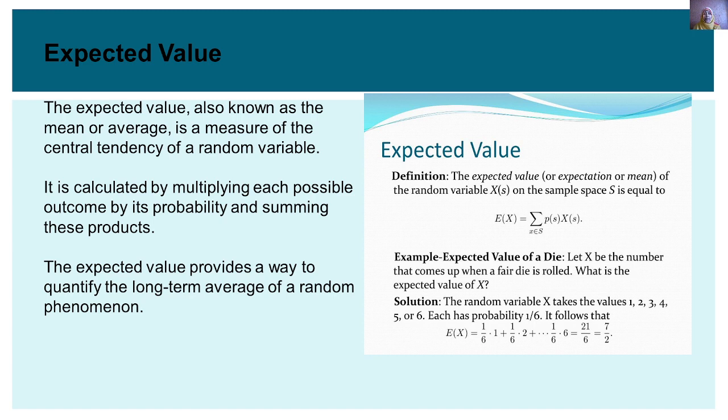The expected value, also known as the mean or average, is the measure of the central tendency of a random variable. It is calculated by multiplying each possible outcome by its probability and summing these products. The expected value provides a way to quantify the long-term average of a random phenomenon.